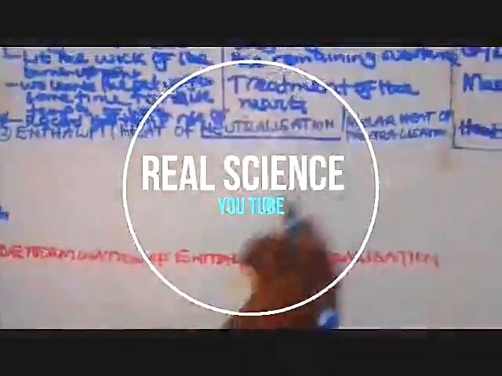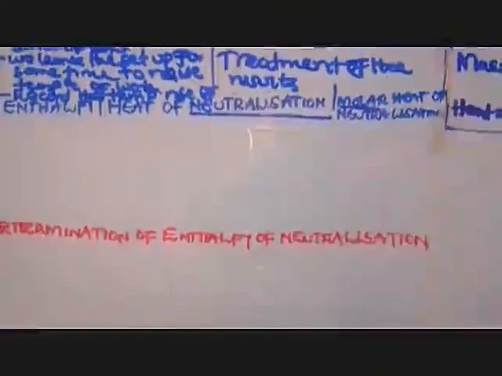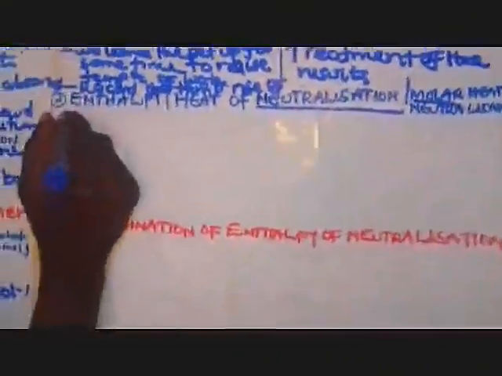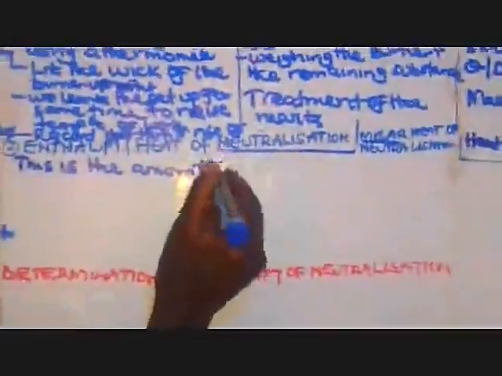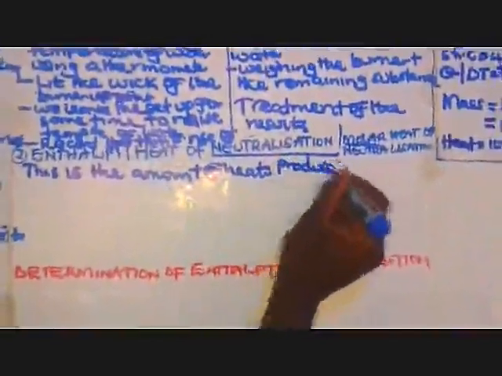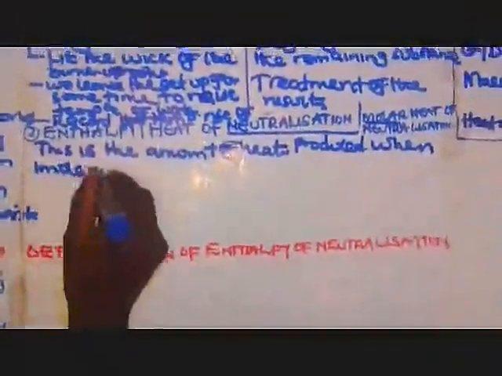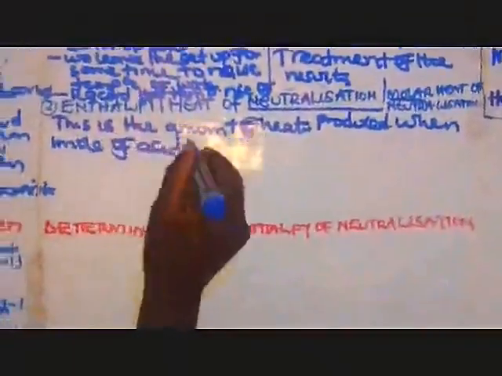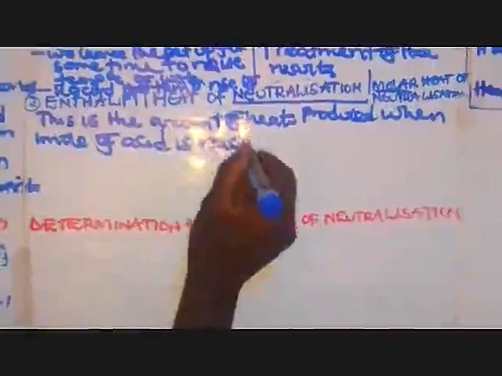on a mole of water. So that heat which is produced becomes the heat of neutralization. If it is molar, you have catered for 1 mole. So what are we going to say here? This is the amount of heat produced when 1 mole of an acid is reacted with 1 mole.